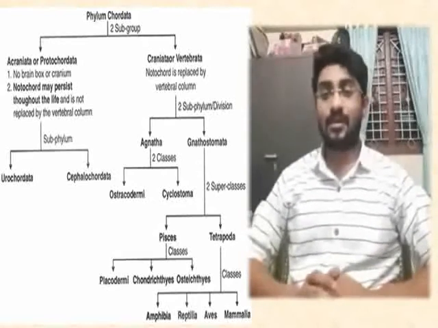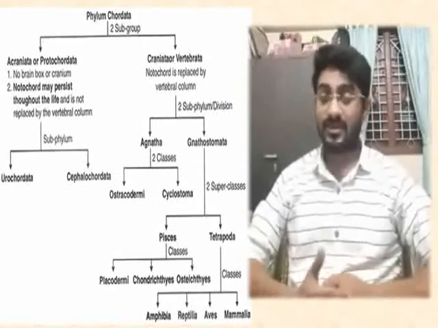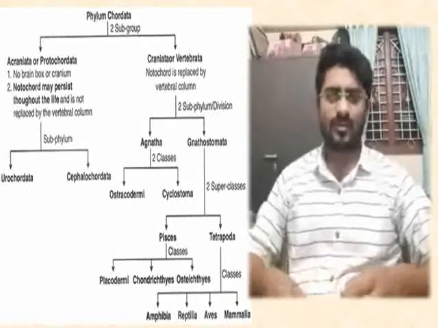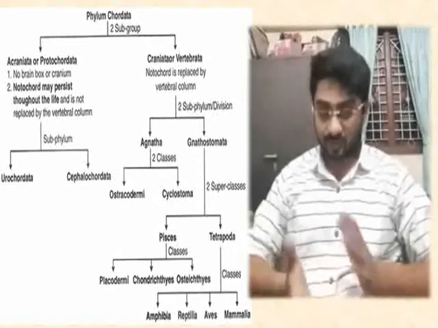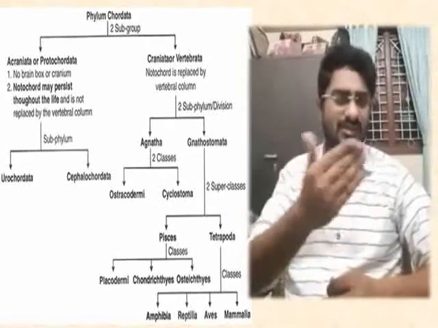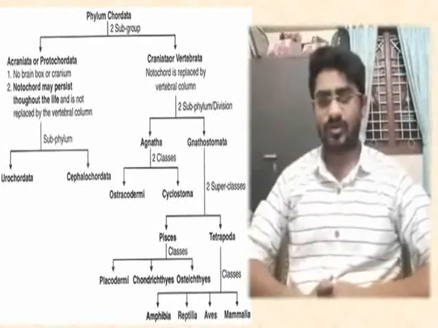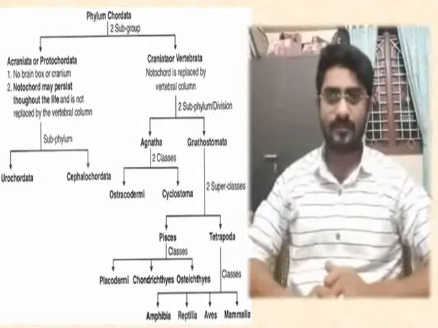One best example of the Urochordata is Ascidia, Herdmania, etc. For Cephalochordata, one of the best classifiable examples is Amphioxus, that is the lancelet. We will discuss these in the next videos. So it's just an outline classification, remember that.